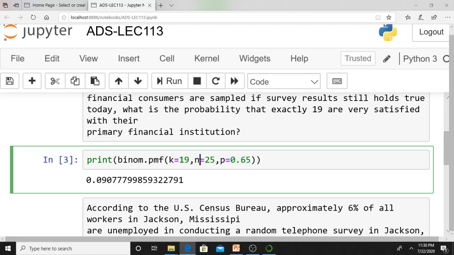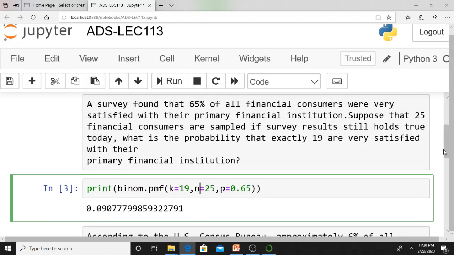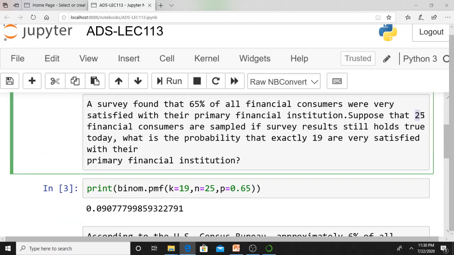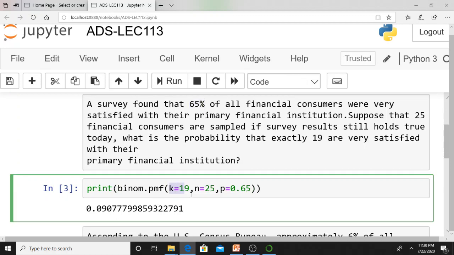This n is the number of trials. What the question itself is saying, there are 25 financial consumers. How many? There are 25. What is 65% means? Probability of success, 65 means 0.65. What I need? Exactly 19 customers, this is small x, isn't it? K equal 19. In general probability, we used to say small x. N is number of samples or trials. P is the probability of success.